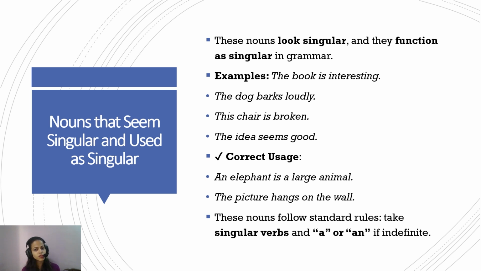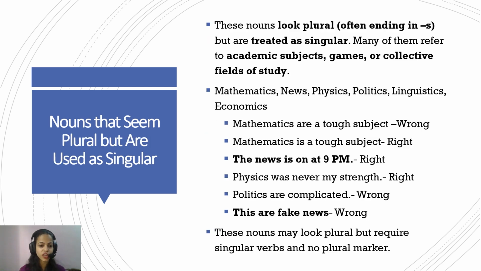I've started with this one so that you understand this is how most normal statements look. For example, an elephant is a large animal. Here again, elephant looks singular and is used as singular. So these nouns follow the standard rules: take a singular verb, add a or an if they are indefinite, and if they are definite with the, follow them with a singular verb. Fairly simple, but the story is not going to stay so simple for the rest.